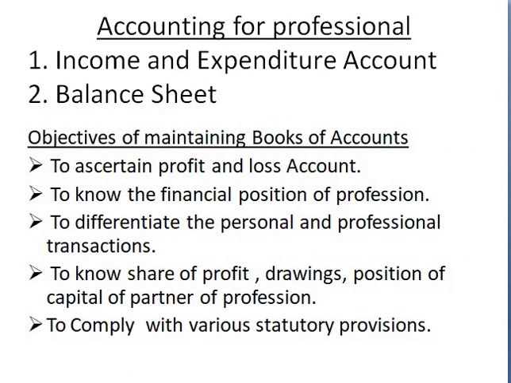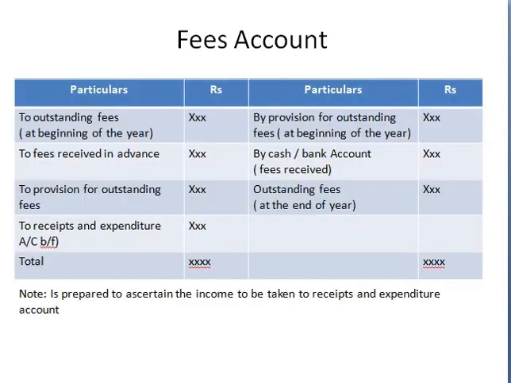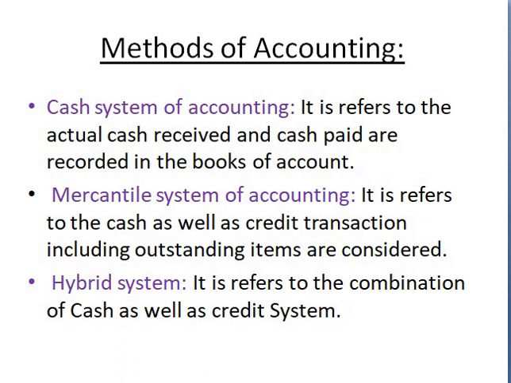So income and expenditure account and balance sheet, and what are the objectives of a profession, and also we discussed what books of account are to be maintained by each professional. They have to be maintained; there is no need to calculate all these. These are the books of accounts they have to maintain, and we also know about the form of fees account and methods of accounting. This is most important for 2 marks as well as your accounting concept.